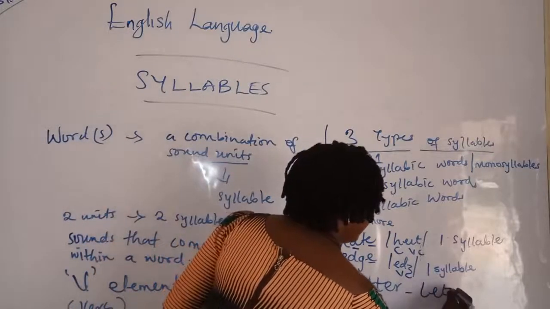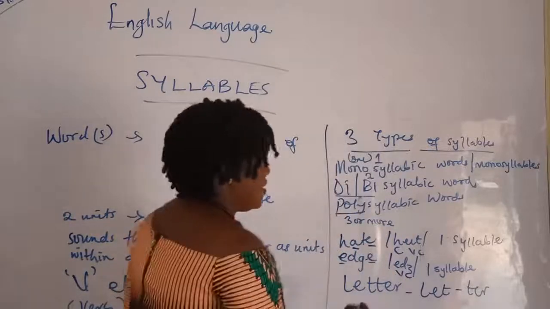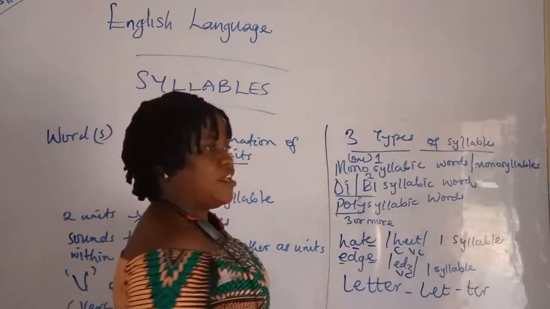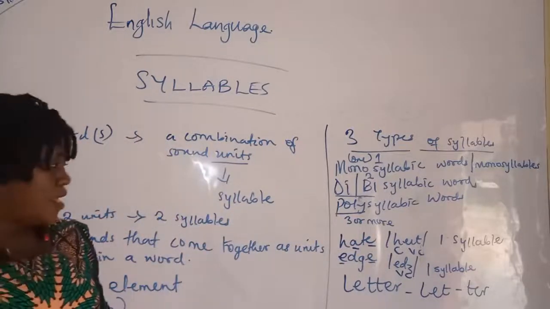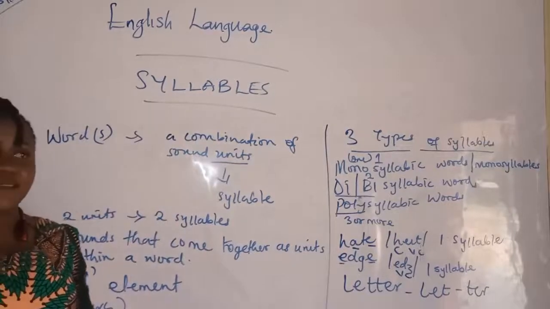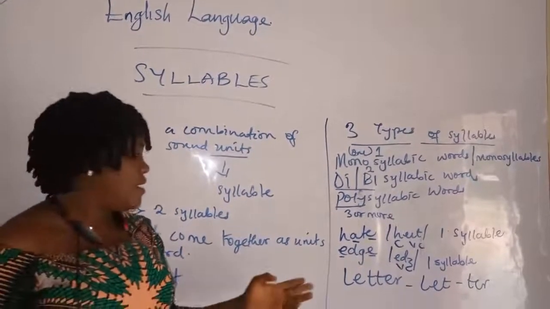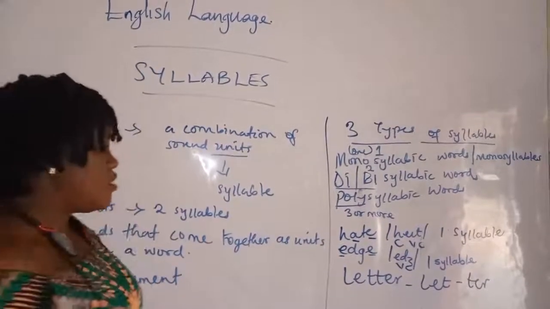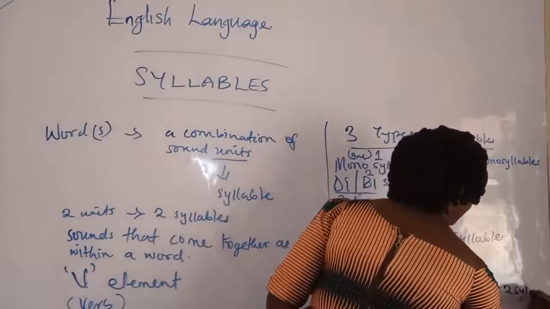Letter. You will see that it took us two efforts to produce this word. So this comprises two syllables.